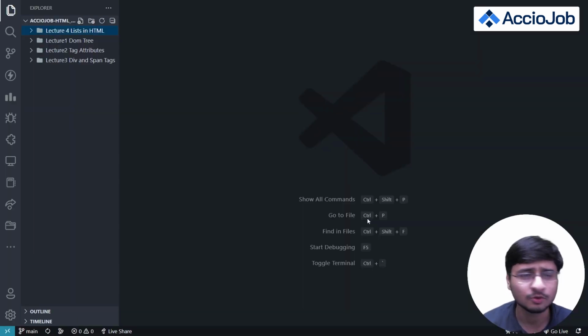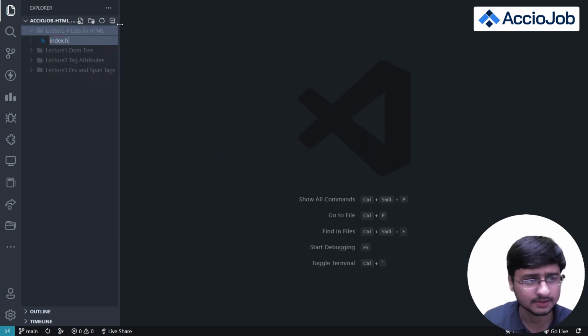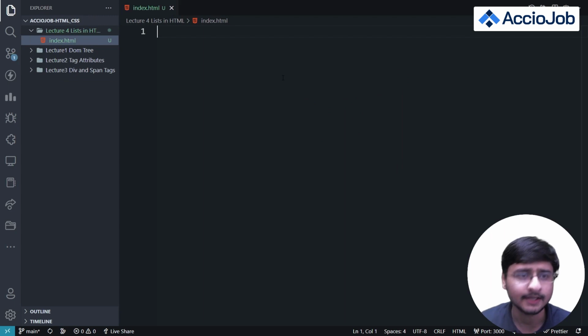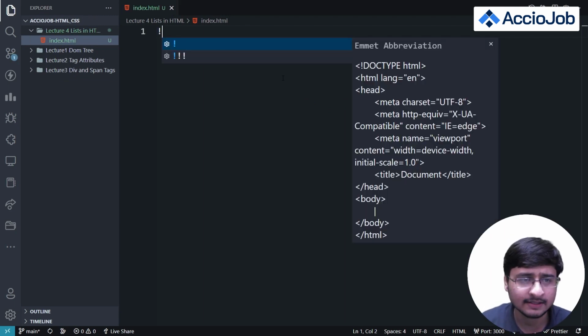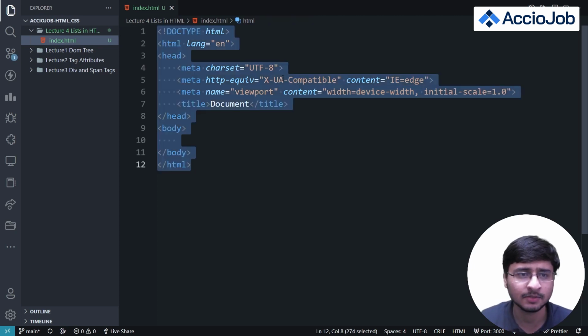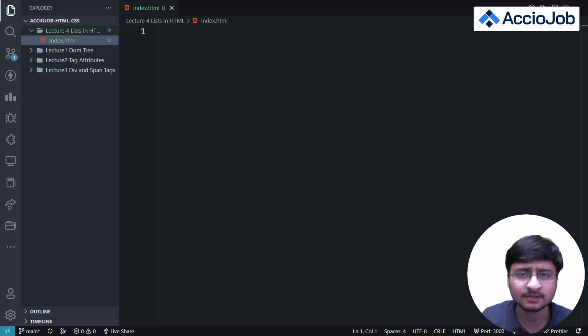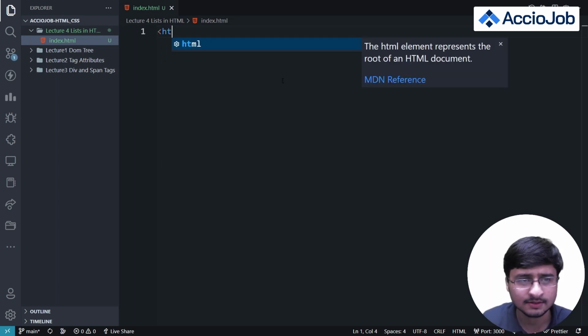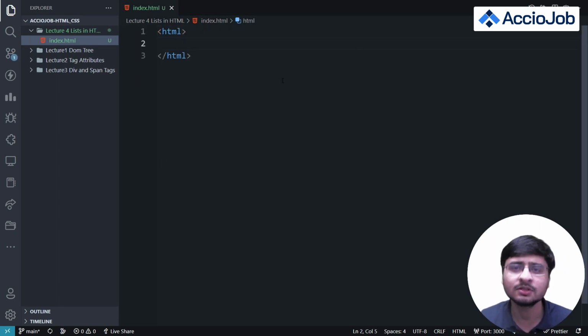So let's go to VS Code, and here I'll just add an index.html file. Every time we type an exclamation mark and press enter, but this time I don't want to use the automatic code abbreviation completion. So for once, let's just write the whole boilerplate code ourselves. I'll type an HTML tag here. This is the basic boilerplate code if you want to write from scratch.